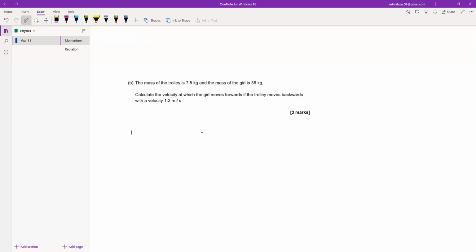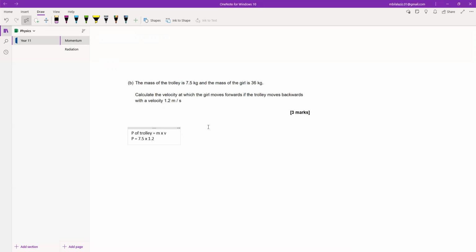So first we state the momentum of the trolley. Momentum is denoted by P, so that's why I'm writing it as P. So it is mass times velocity. Let's make it a little bigger. So we know that the mass of the trolley is 7.5 and the velocity is 1.2.